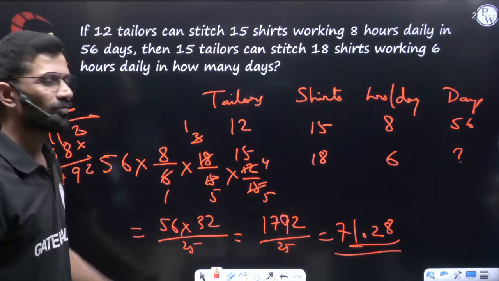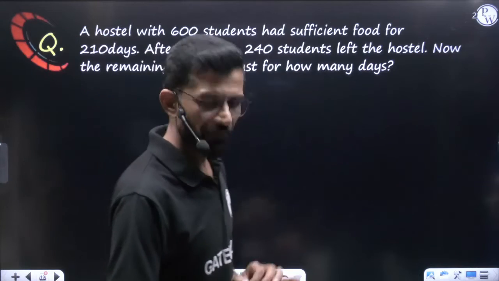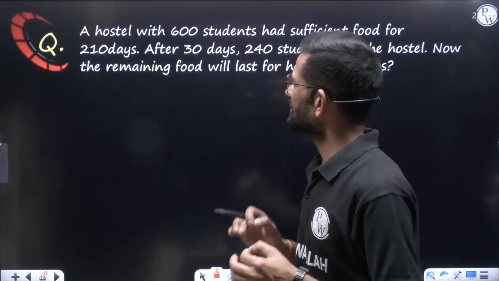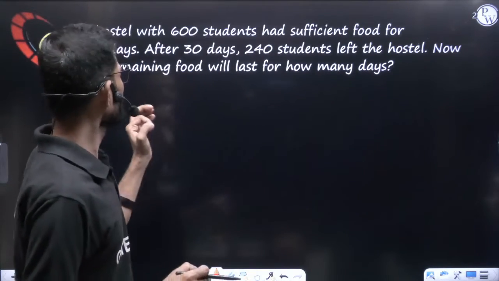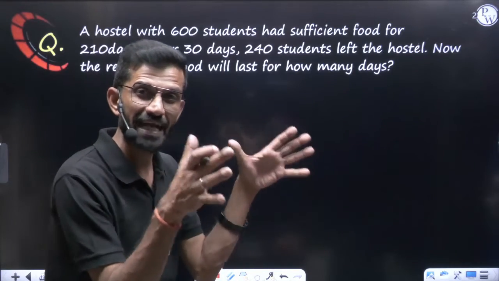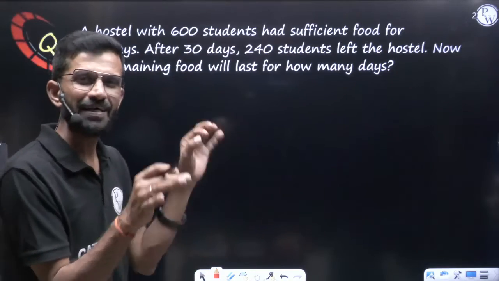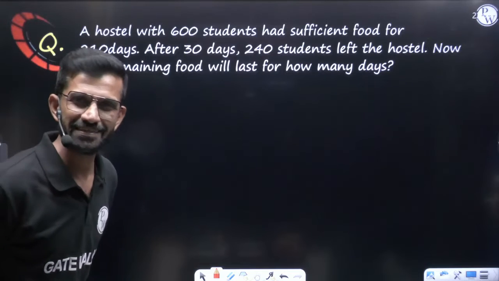So this is how we use the chain rule for different types of questions. Now the final one, let us understand this question. A hostel with 600 students had sufficient food for 210 days. Means there is a hostel, and we have that much grocery that these 600 people can eat for 210 days.